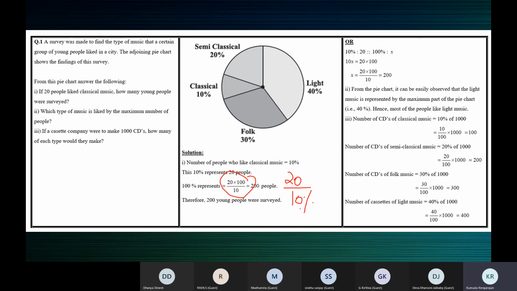How many people for 1% will you get? After you get the answer for 1%, you should multiply by 100 to get the value for 100%. That is what is written here, 20 into 100 by 10. 20 by 10 will give us 1%, into 100 for 100%. If you're comfortable with this, you can do it like this, or you can use the proportion. 10% means 20 people. 100% means how many people? That how many people is X.